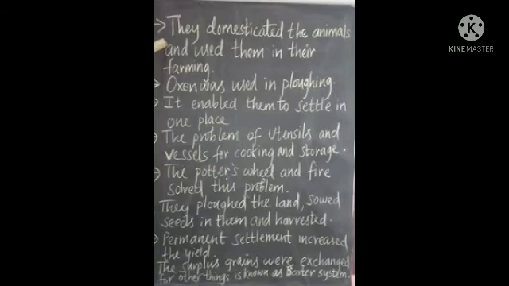See children, they domesticated the animals and used them in their farming. The kind of animals they used was oxen. Breeding of animals now became an important part of their life because they started using animals in farming.